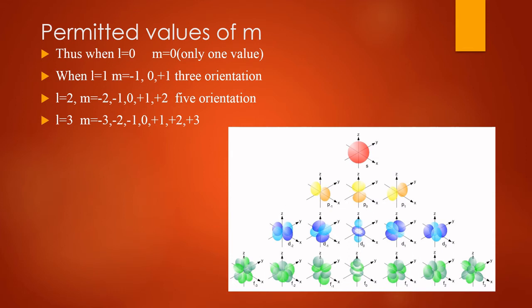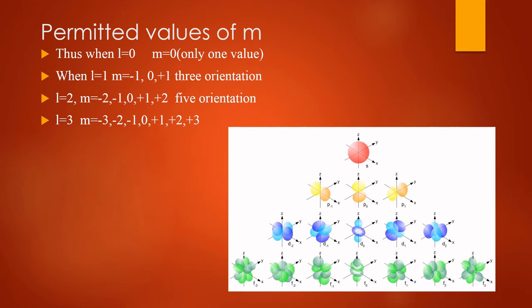Thus, s orbital has a symmetrical spherical shape and is usually represented like this. This is represented if l equals 0 and m equals 0. There is one value, there is one orientation along its x, y, z axis. In case of 1s orbital, suppose this is the 1s orbital, electron cloud is maximum at the nucleus and decreases with the distance.